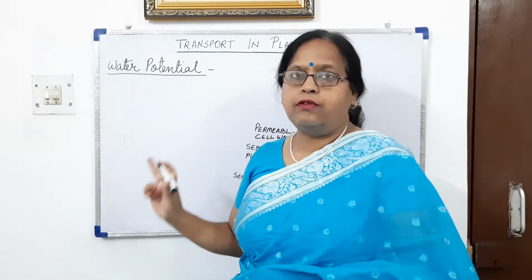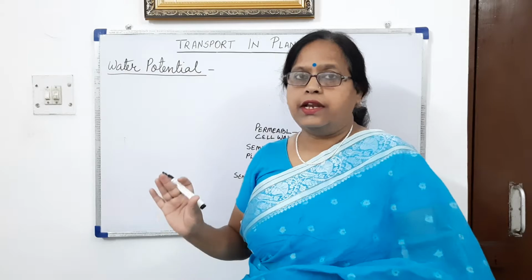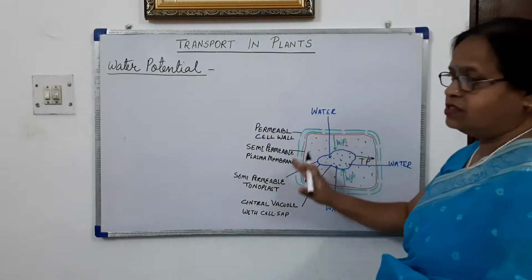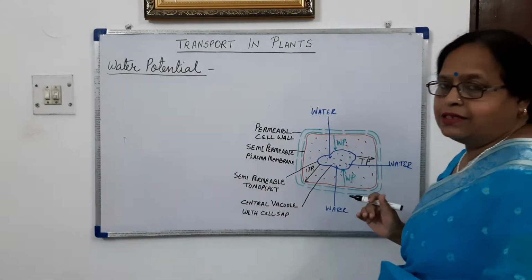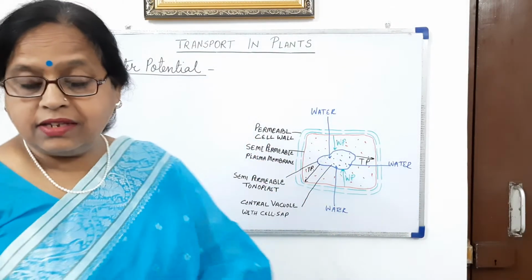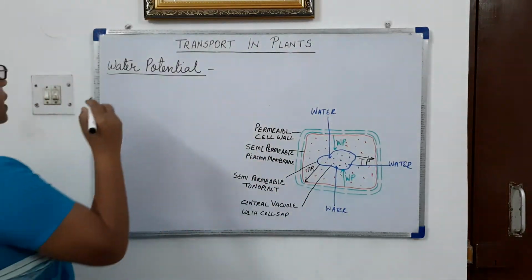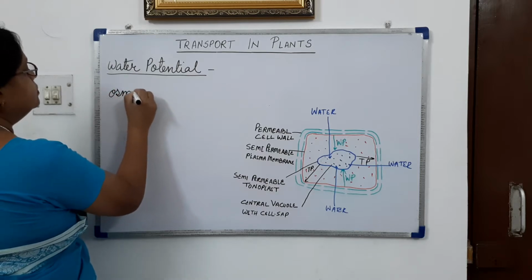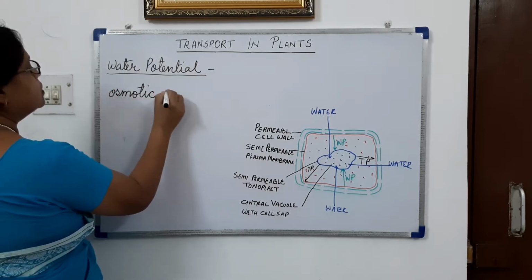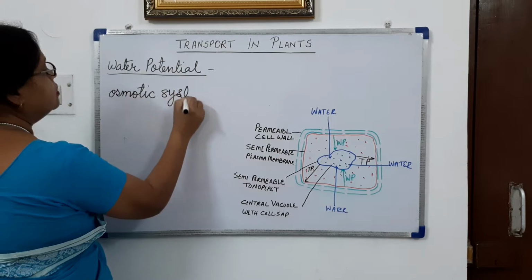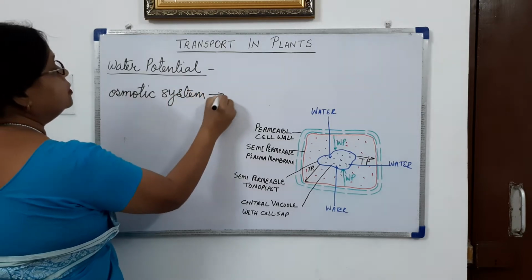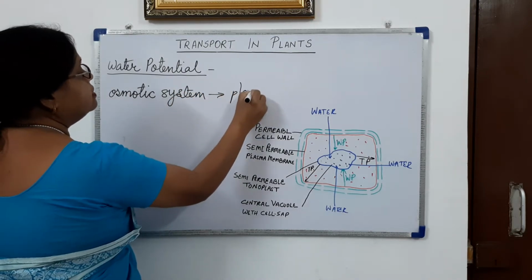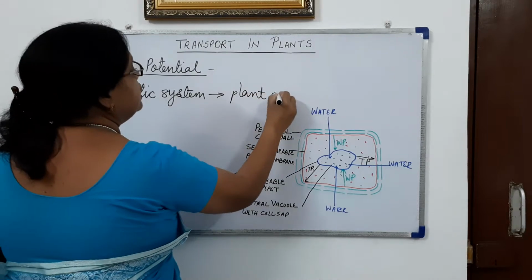To understand water potential, we need to know the structure of the plant cell. The plant cell works like an osmotic system.